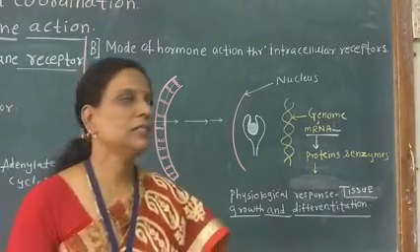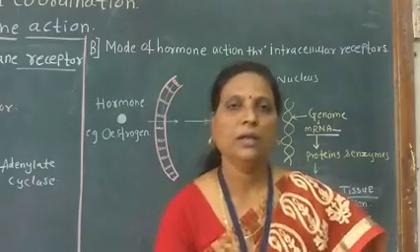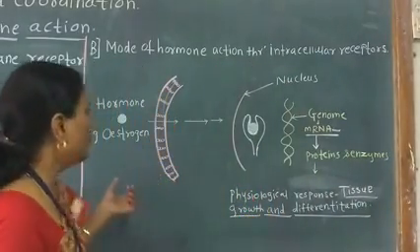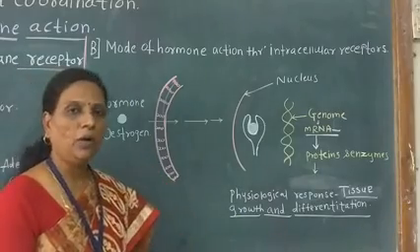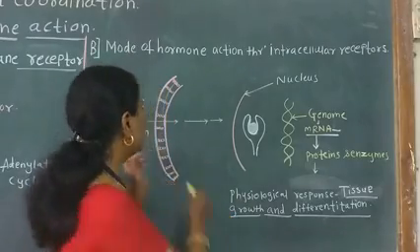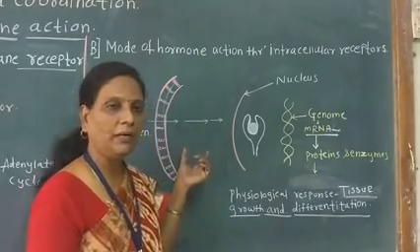Students, see here the second mode of hormone action, through the intracellular receptors. In this mode, the hormones, that is the steroid and thyroid hormones, are lipid soluble and hence they can easily pass through the plasma membrane of the target organs.